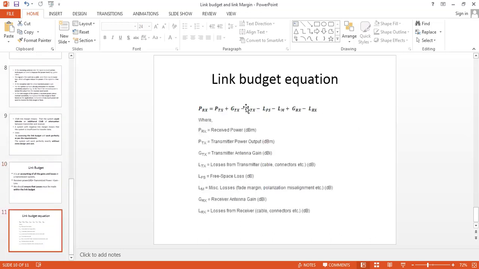The link budget equation is: PR, the received power, is equal to the transmitted power plus the gain of the transmitting antenna minus the loss of the transmitting antenna minus Fs, the free space losses when transmitting, minus LM, the losses due to fading and polarization effects, plus the receiver gain minus the loss in the receiver. So this is the equation for the link budget.